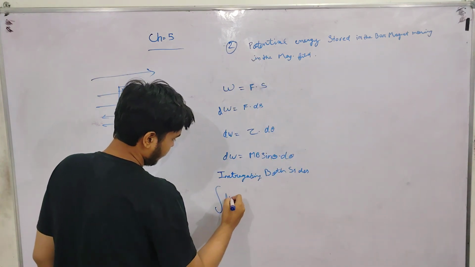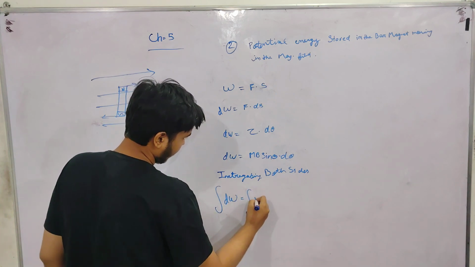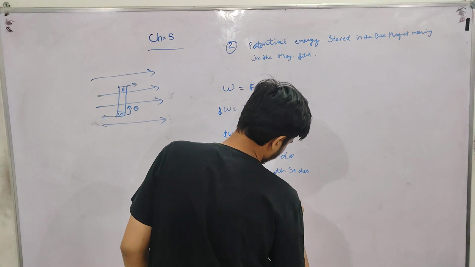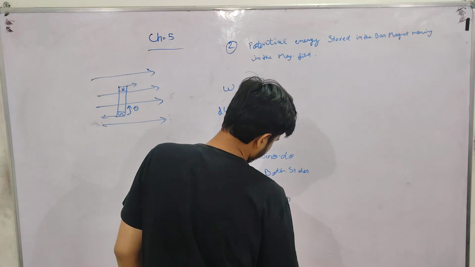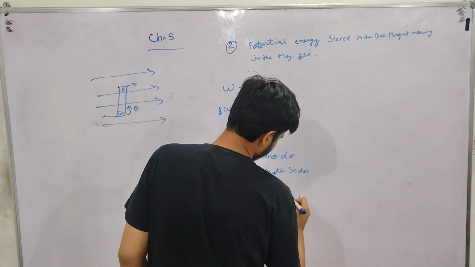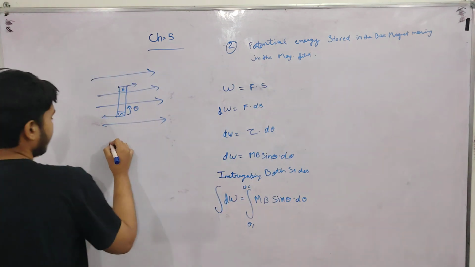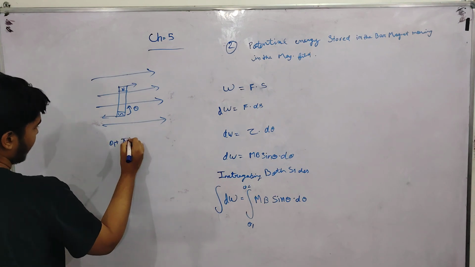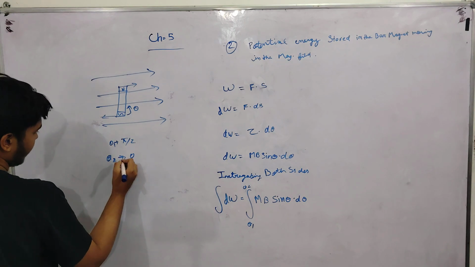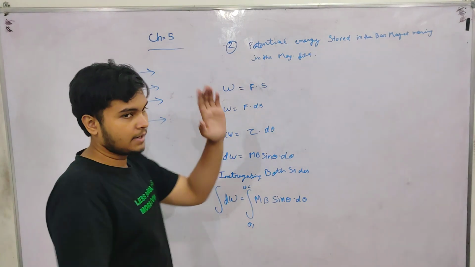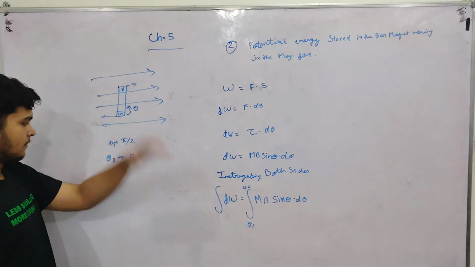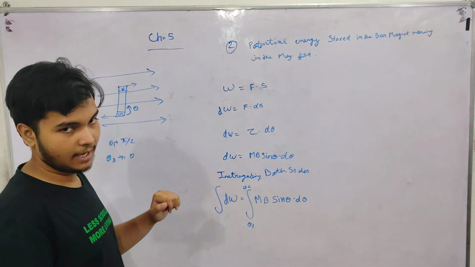Integration of dW equals integration of mB sin theta d theta from theta 1 to theta 2. The value of theta 1 will be pi by 2, theta 2 will be 0. Remember, first the magnet is in this direction, at angle 90 degrees. On moving this, we get theta 2 as 0 degrees.